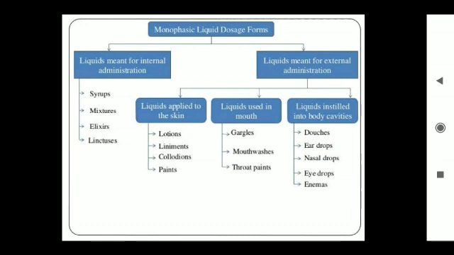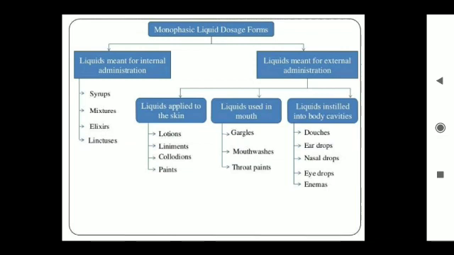Classification of monophasic liquid dosage forms. They are classified based upon the route of administration: internal administration and external administration. Meant for internal administration, examples are mixtures, elixirs and linctuses. The second category is liquids meant for external administration, which are again classified into three types.